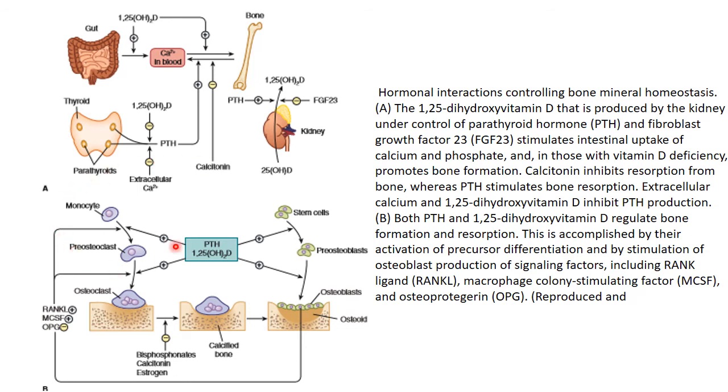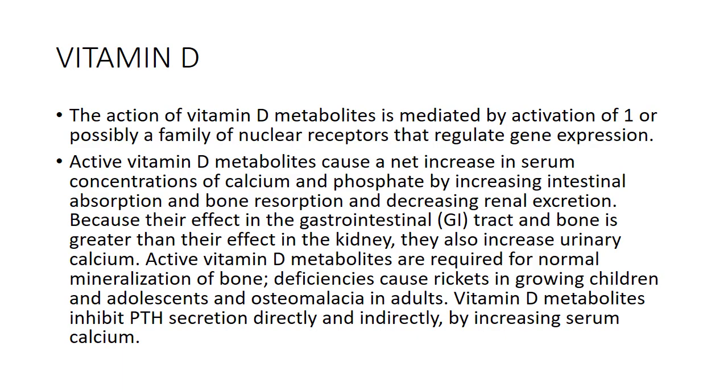In this picture, that is the B part of this picture, both parathyroid hormone and vitamin D regulate bone formation and resorption. This is accomplished by their activation of precursor differentiation and stimulation of osteoblast production by the signaling factors including RANK ligand, as well as macrophage colony stimulating factor. The action of vitamin D metabolite is mediated by activation of one or possibly a family of nuclear receptors that regulate gene expression.